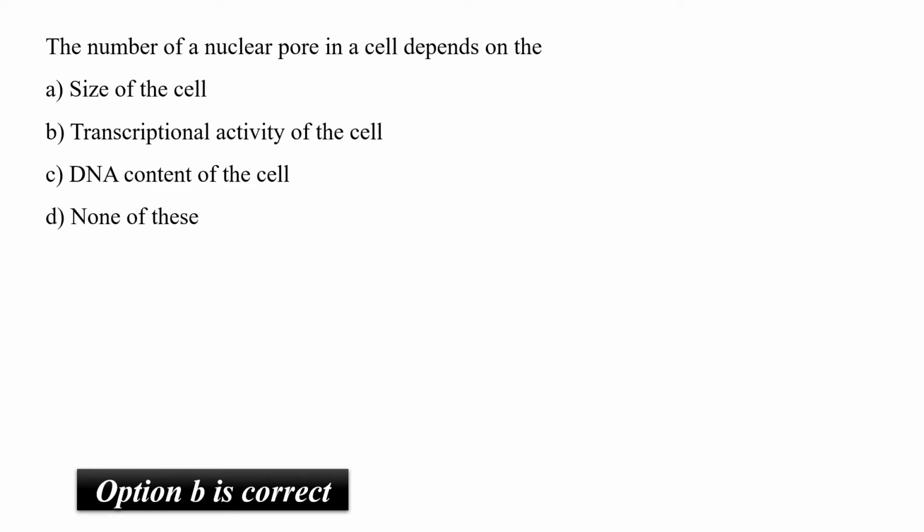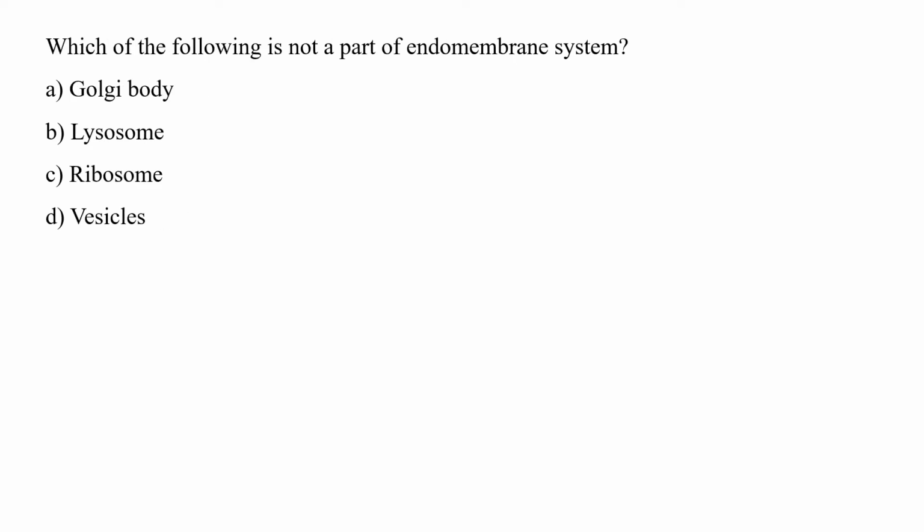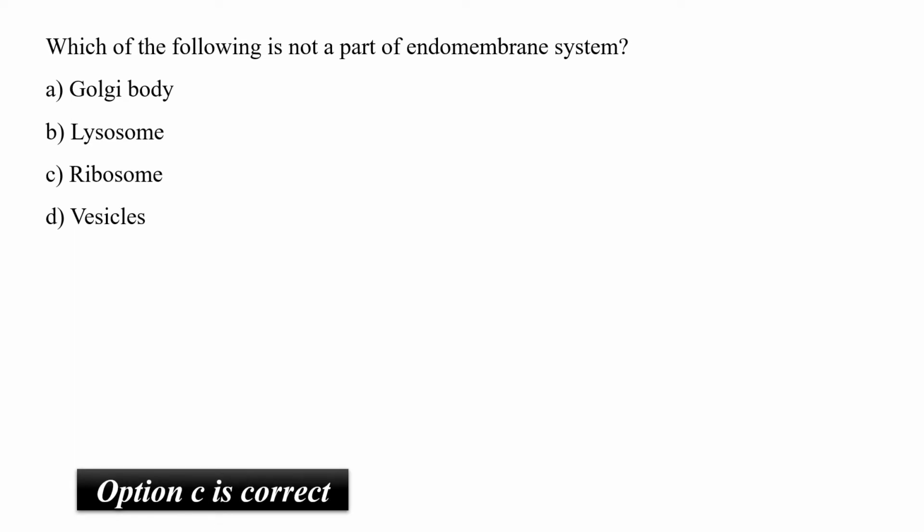Option B. Which of the following is not a part of endomembrane system? Golgi body, lysosomes, ribosomes, or vesicles. Endomembrane system includes nuclear membrane, ER, Golgi apparatus, lysosomes, vesicles, or endosomes. Ribosomes definitely are not part of the endomembrane system. So option C has to be the correct answer.